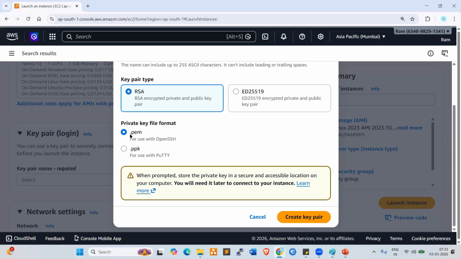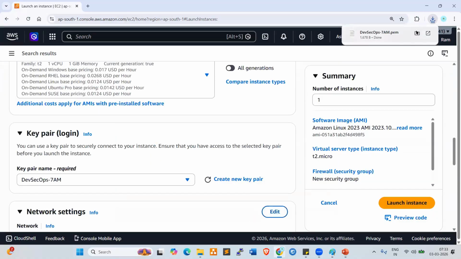Okay, so first we can work on this first one, .pem, the default one. Later I'll show you the other one also. So select PEM. Click on create key pair. Once you click on this, now look at here, the key pair is downloaded. Open this key pair.